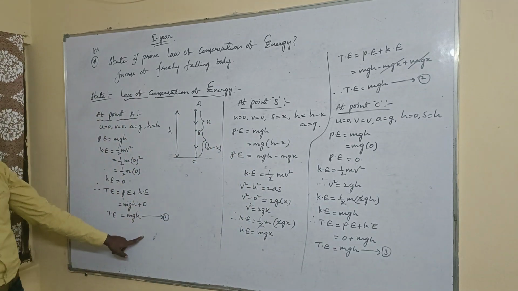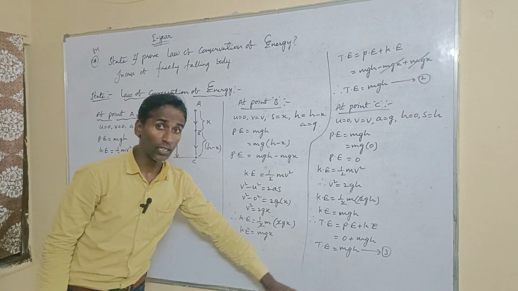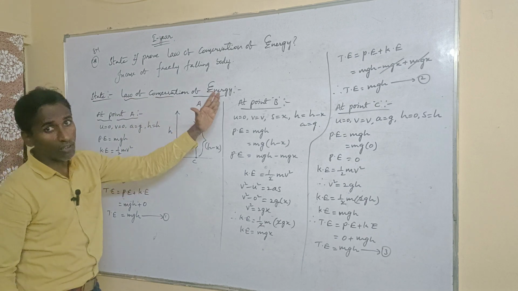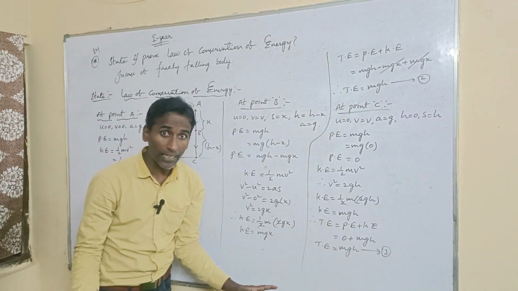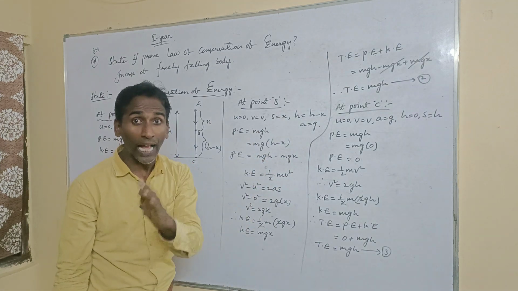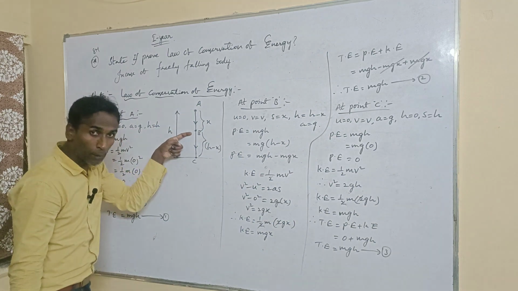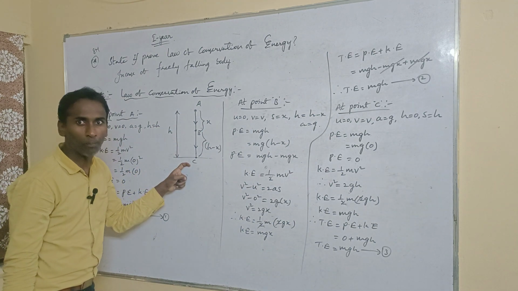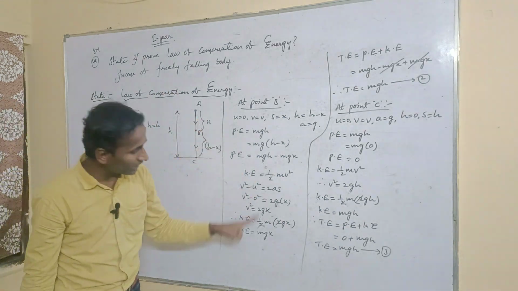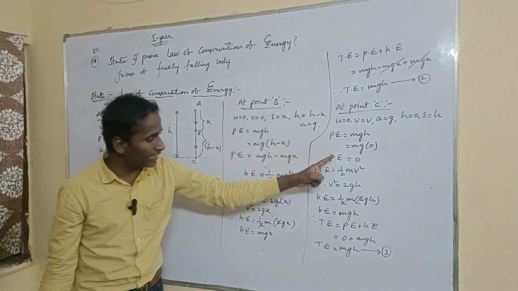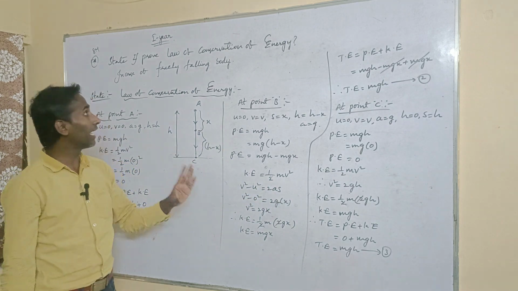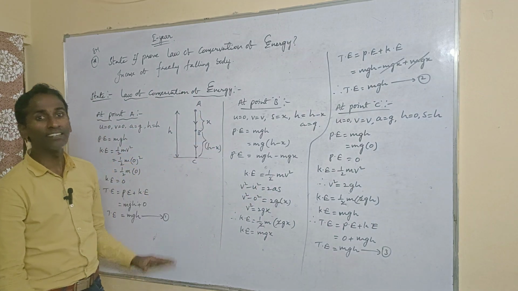Okay, equation number 1, equation number 2, equation number 3. What can we conclude here? According to the law of conservation of energy, energy can neither be created nor destroyed. It can be transformed from one body to another body, one place to another place, one form to another form. That means at point A the energy is mgh, at point B the energy is mgh, at point C the energy is mgh. So from these three equations we can conclude, hence the law of conservation of energy is proved.